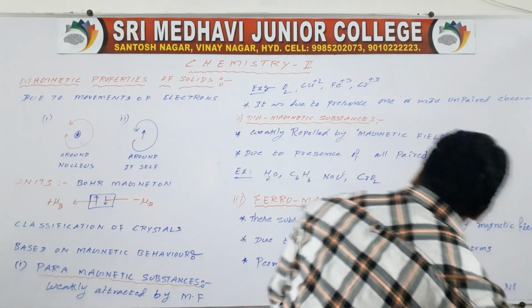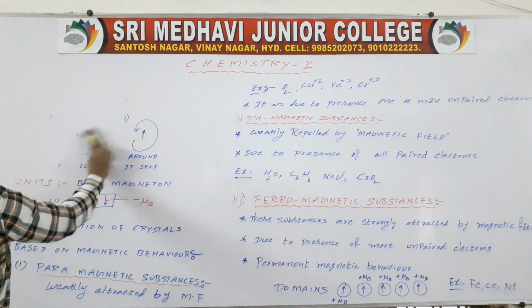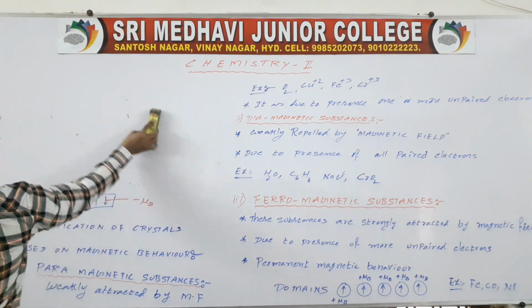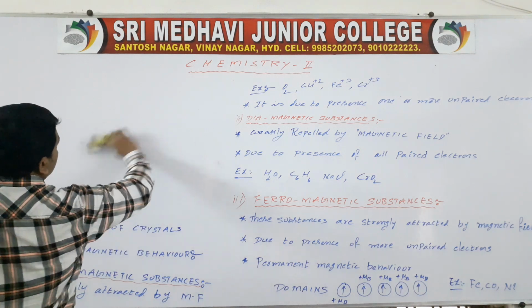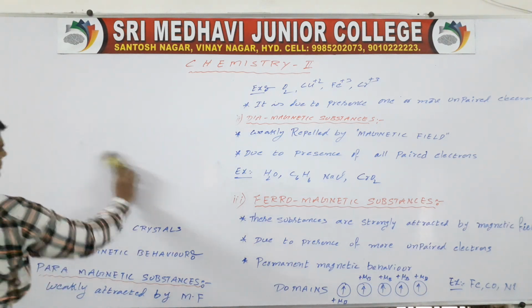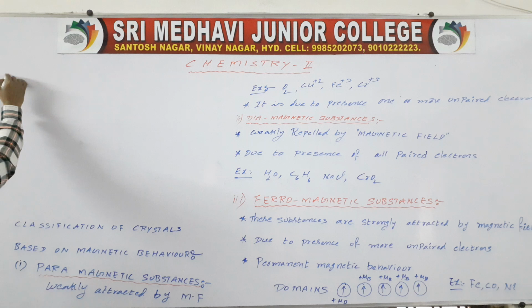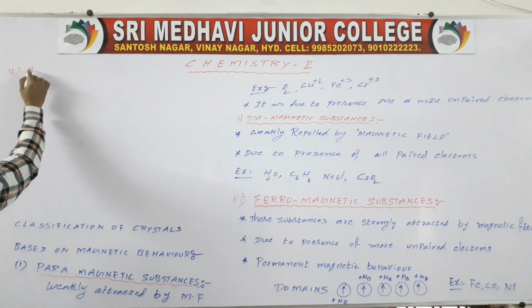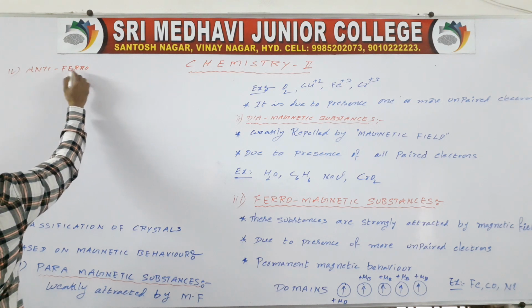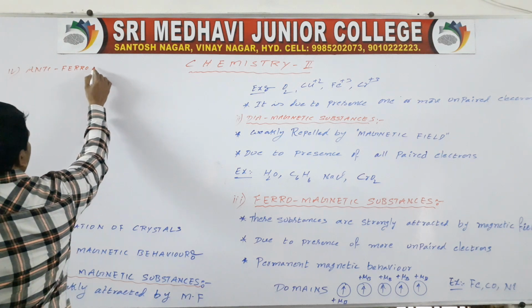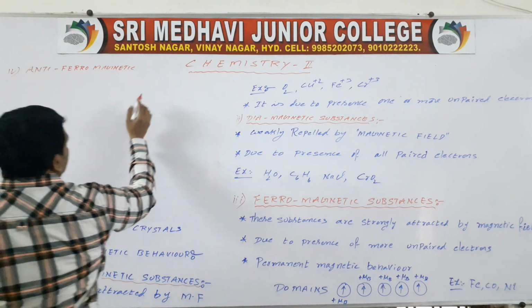Next, one more type we are going to discuss, that is antiferromagnetic substances. So the fourth one is antiferromagnetic substances.